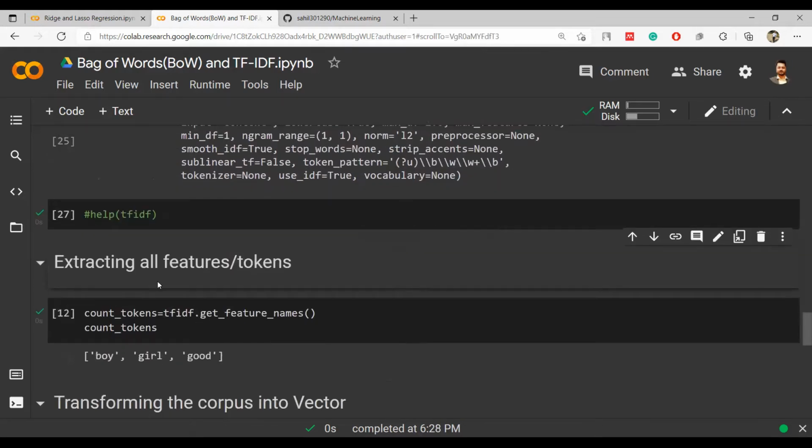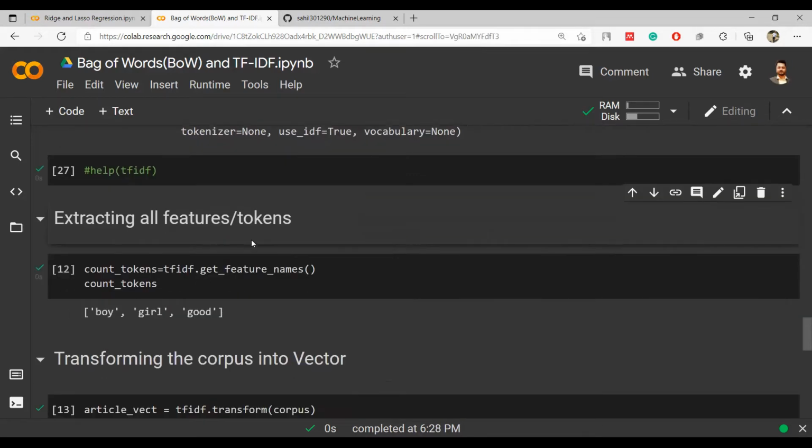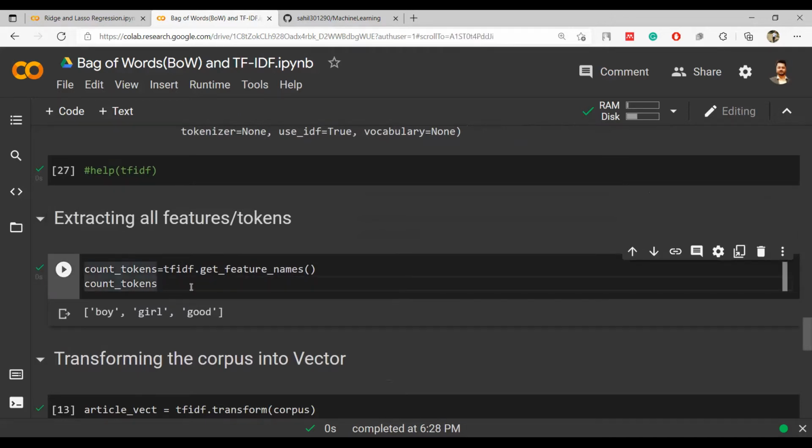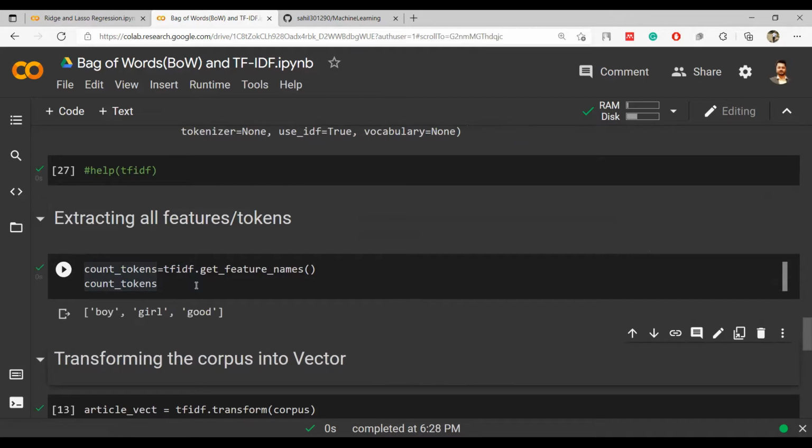But now let's extract all the features and tokens. Same thing, but for IDF now. So all the unique tokens are boy, girl, good, using tfidf.get_feature_names. Then transforming the corpus into a vector. In that PPT, I showed you how to calculate TF, how to calculate IDF, and then we combined them into TF-IDF.